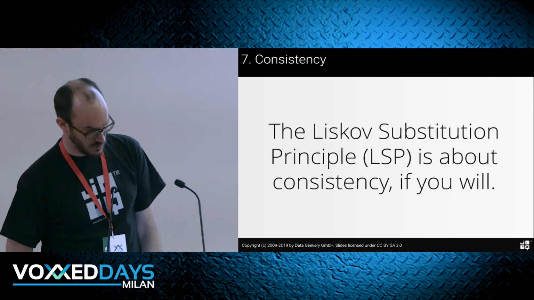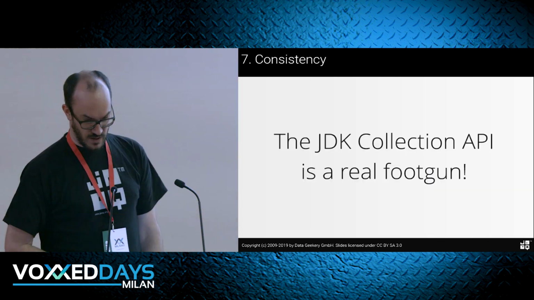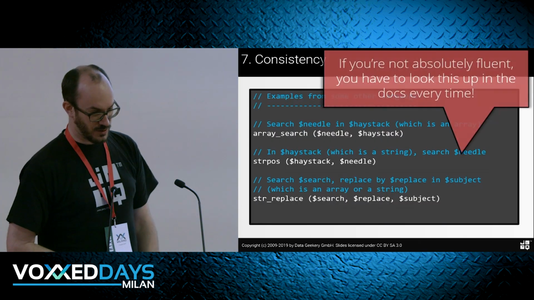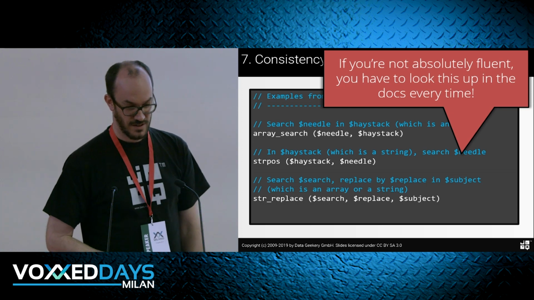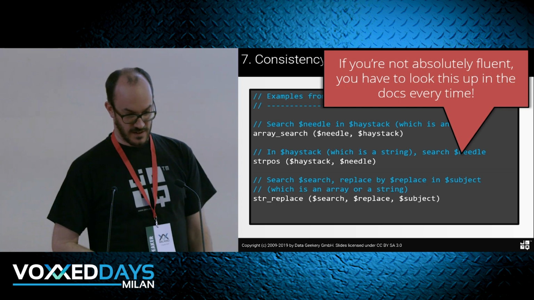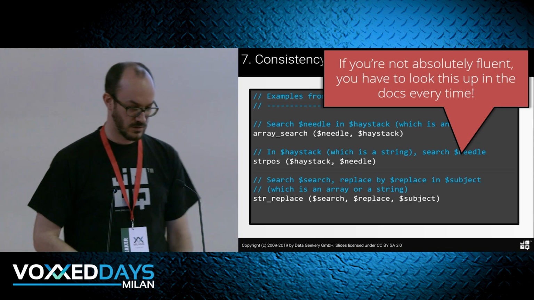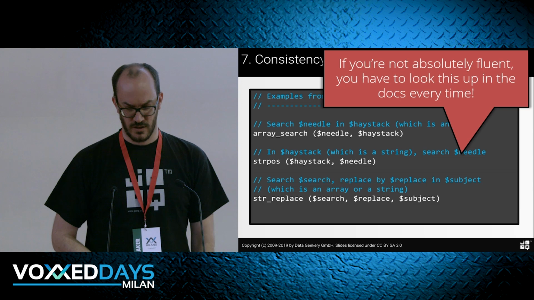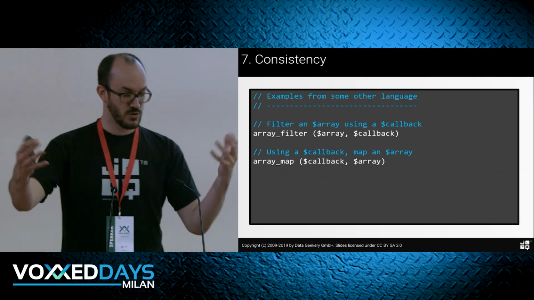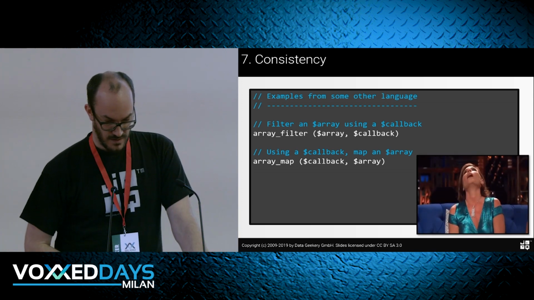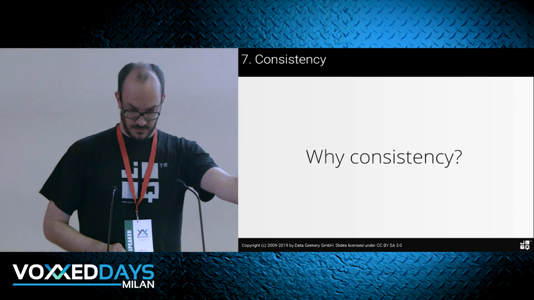There are subtle ways to be inconsistent, which I'm just going to skip. The Liskov substitution principle. The JDK is full of examples of inconsistencies. I'm skipping this. We have no time for this. Other ways to be inconsistent, if you ever work with a different language like PHP here. Sometimes you search the needle in the haystack, sometimes in the haystack you search the needle, and it's not strongly typed, so you're pretty much screwed, right? You always have to read the docs, unless you use this every day. Actually, the Jooq website is in PHP. Anyway, I'm skipping because this is actually a 1 hour talk.